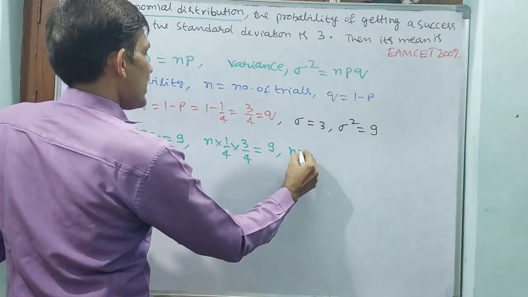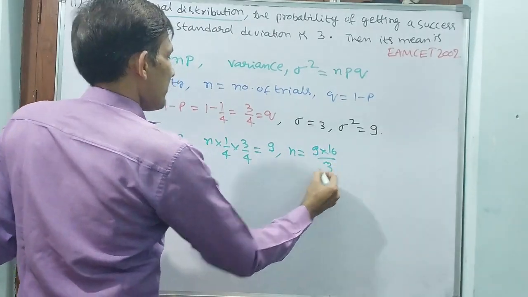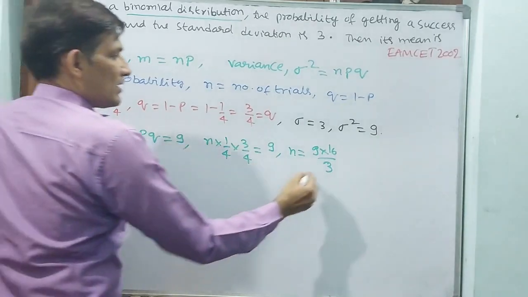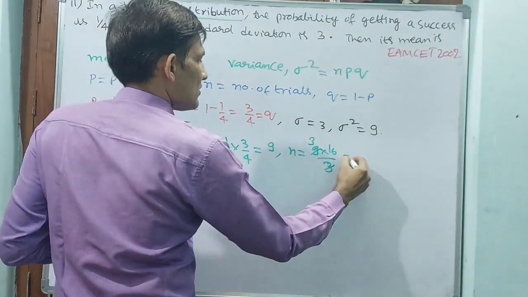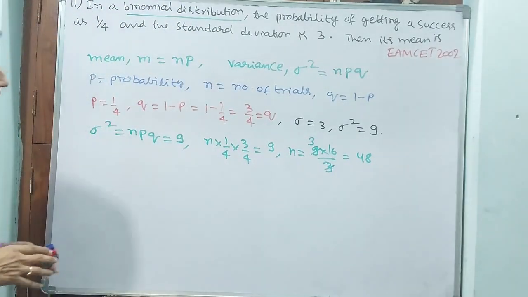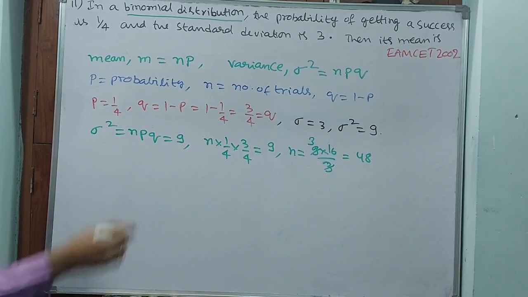Or else n is equal to 9 into 16 by 3. 16 into 9 by 3, 3 times goes, that is equal to 48. n is equal to 48, number of trials. Is it correct?